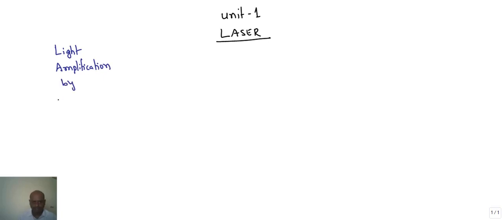Unit 1 Laser. So what is laser? The laser is an acronym for light amplification by stimulated emission of radiation.